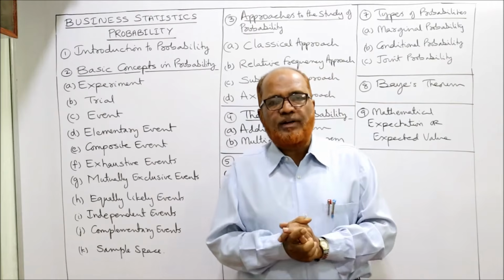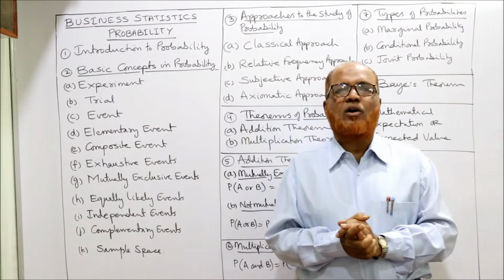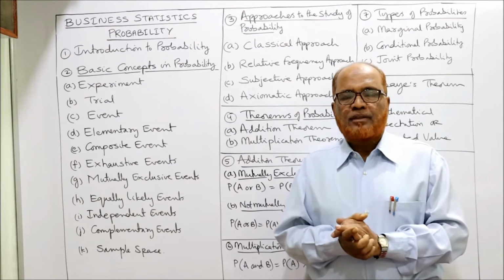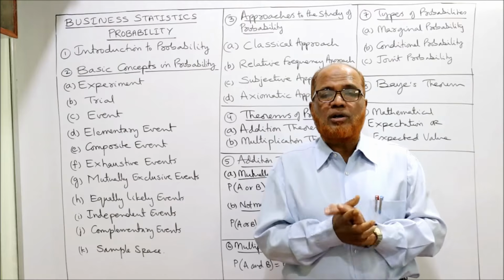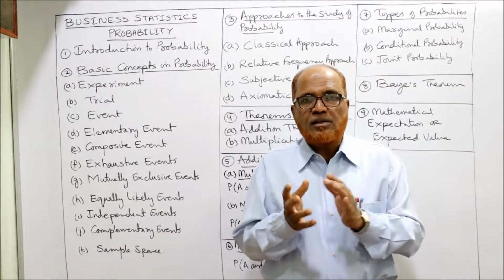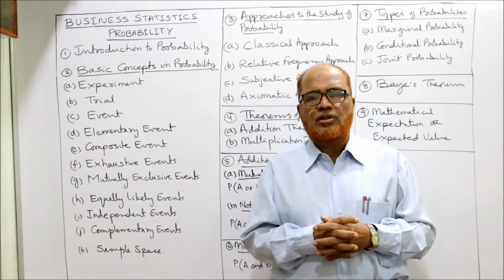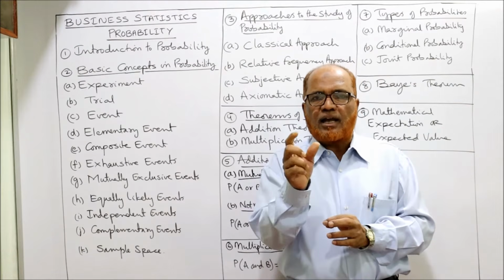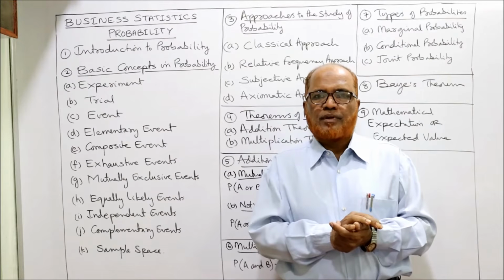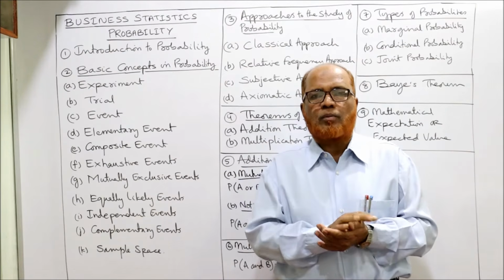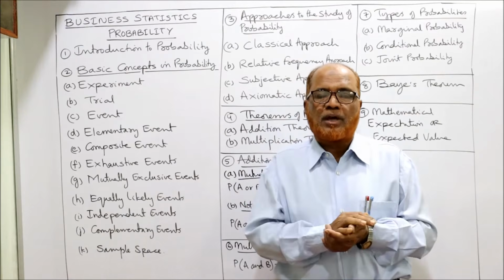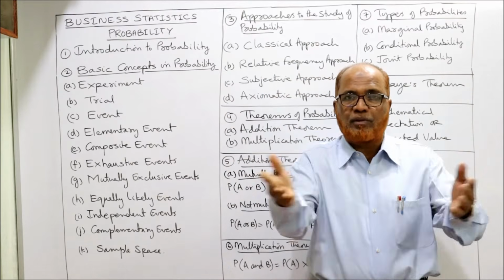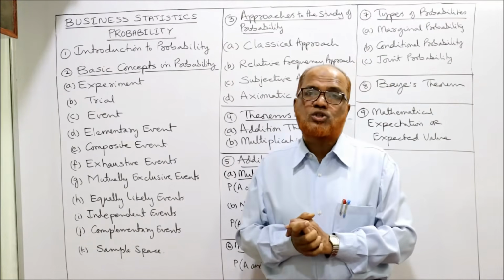So now in this video, I am going to start the new topic of Business Statistics 2, that is probability. Normally, the student community will feel this topic of probability is very difficult. The reason is that we have varied nature of problems. The problems are entirely unique, different types of problems. Until and unless you understand the concept, you cannot solve the problem. The problems are not prototypes. Every problem will be unique. Even if you solve 1000 problems, the 1001st problem will be different. So there is a peculiarity to this topic.